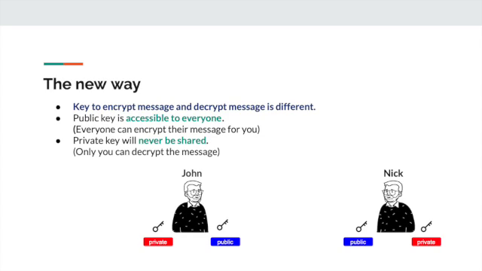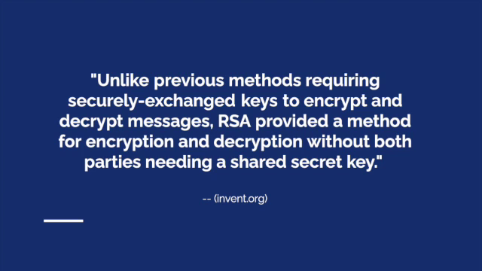With RSA, each person holds two keys, a public key and a private key. To send data, people can encrypt their message using their receiver's public key, then send the encrypted message online. Afterwards, the receiver will use their private key to decrypt the message. The public key is accessible to everyone, while the private key will never be shared. Unlike previous methods requiring securely exchanged keys to encrypt and decrypt messages, RSA provided a method for encryption and decryption without both parties needing a shared secret key.